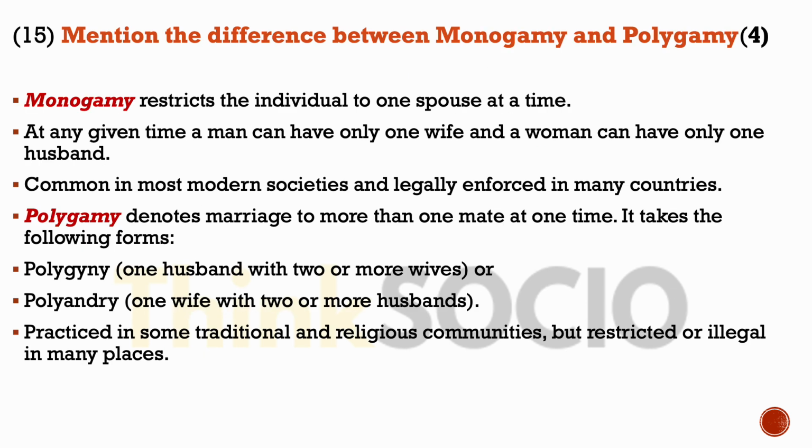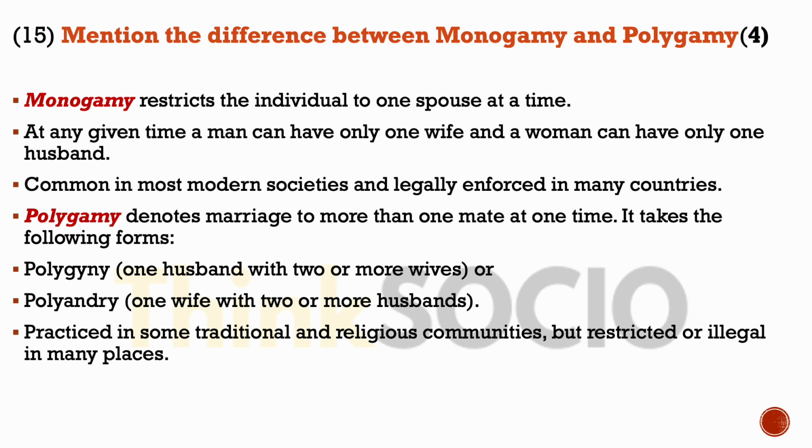Mention the difference between monogamy and polygamy. Monogamy restricts the individual to one spouse at a time. At any given time, a man can have only one wife and a woman can have only one husband. It is common in most modern societies and legally enforced in many countries.